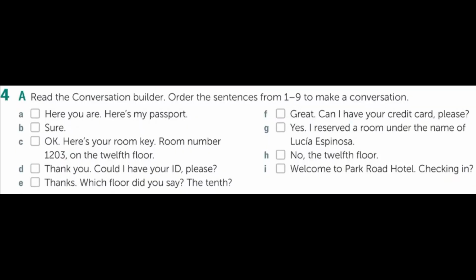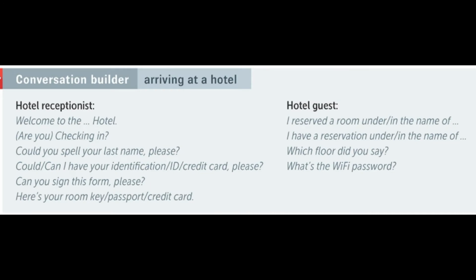Take a look at this conversation. You're going to organize the sequence and the words that we use in a conversation at a hotel. What does a hotel receptionist say to the guest? In this conversation builder, we're talking about a conversation arriving at a hotel. Listen to the hotel receptionist. Welcome to the hotel. Checking in? Or are you checking in?